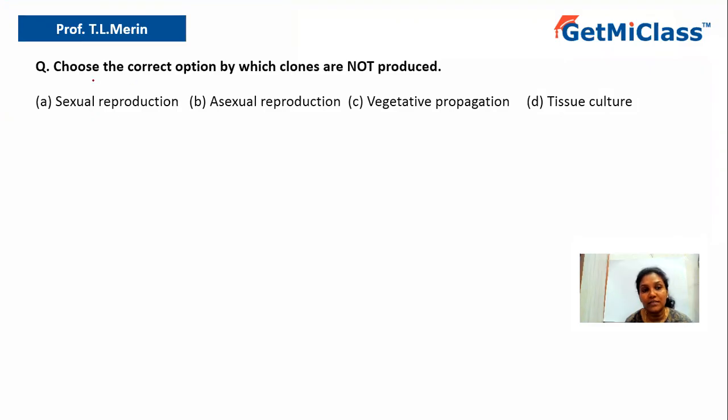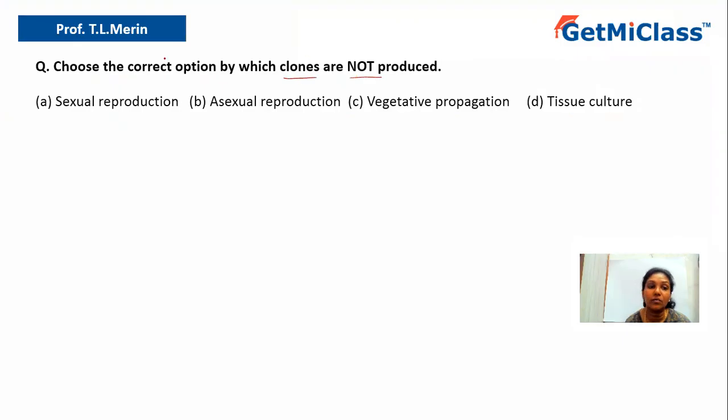Today we are going to solve this question which says choose the correct option by which clones are not produced. And the options are sexual reproduction, asexual reproduction, vegetative propagation, and tissue culture. So let us understand the question. The question says choose the correct option by which clones are not produced. So the key terminology is clones.